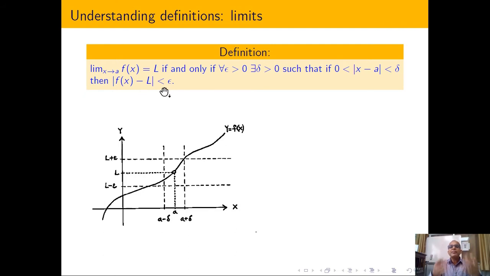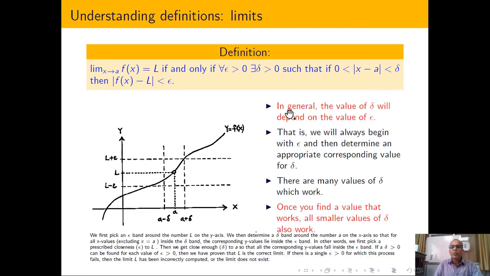But at that time we were talking about higher dimensional space, and in higher dimensional space one can define the notion of distance with the help of a norm. You are free to choose any kind of norm, because we are assuming a finite dimensional space. Now let us try to see the explanation. In general, the value of delta depends on the value of epsilon. I have already told you that first I am fixing a ball around the y-axis, and corresponding to that I am plotting a ball around the x-axis.